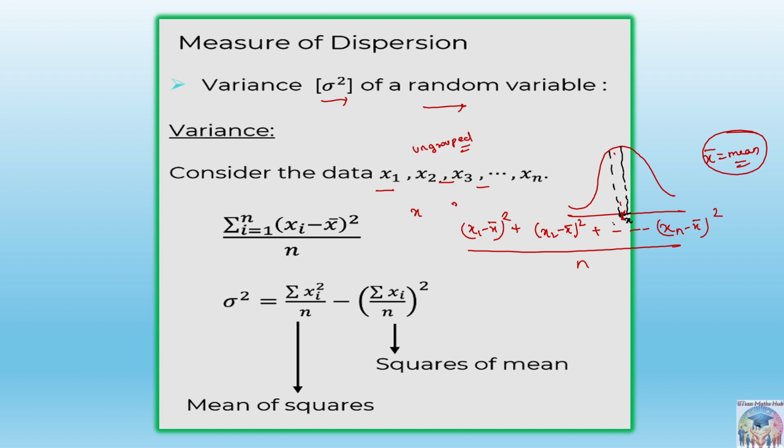Here you will be getting somewhere x1, here x2 and then x3. Similarly here also you will get x1, x2, x3. So some part will be on the negative side, some part on the positive side, but ultimately you have to add all of them, the absolute value, or we can say square value, and then divide by the total number of observations. That will give you the variance, sigma square value.